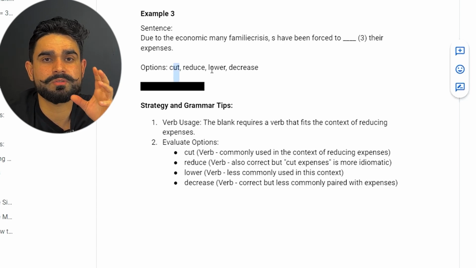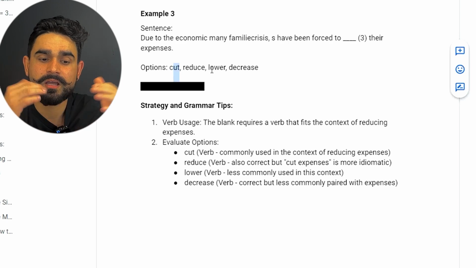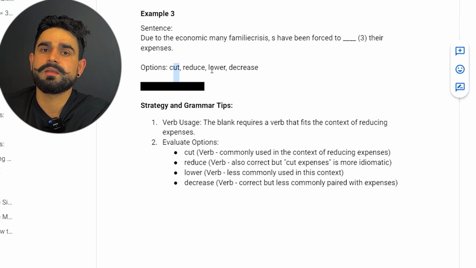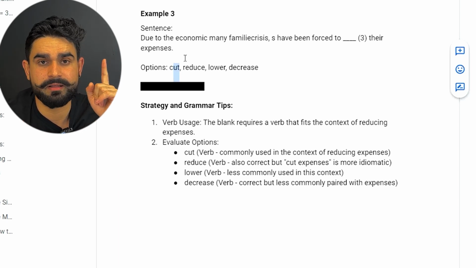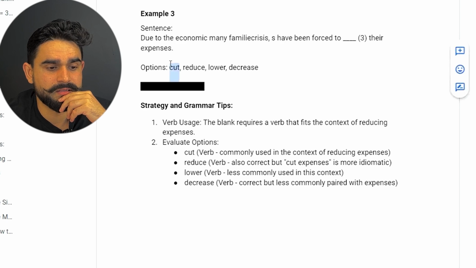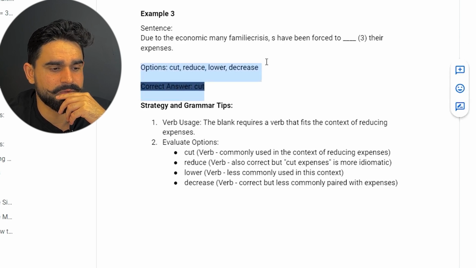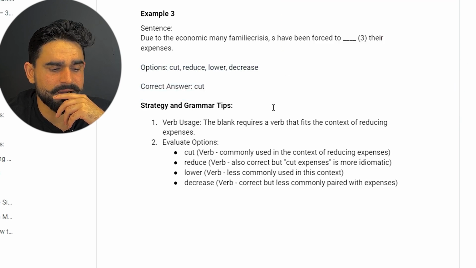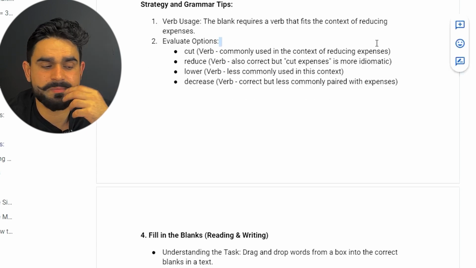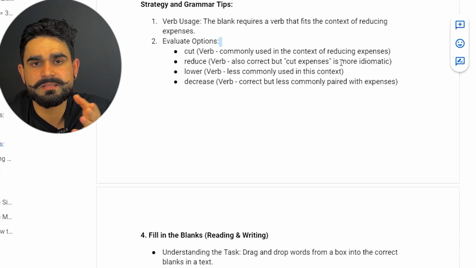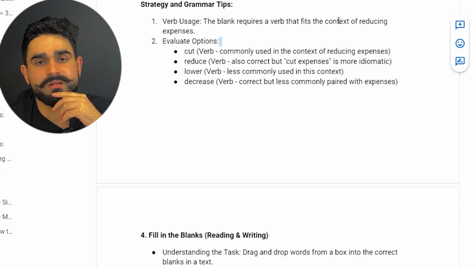This is commonly used, like I'm going to cut my family expenses, I'm going to cut my expenses this much, my budget this much, and all that. So cut over here is perfectly fitting, so I'm going to select cut. Cut their family expenses, and cut is the right one, guys. So I select cut. Again, if we evaluate our options, cut is commonly used to reduce expenses. Reduce is also correct, but cutting expenses is idiomatic as well. So that's why we select cut.